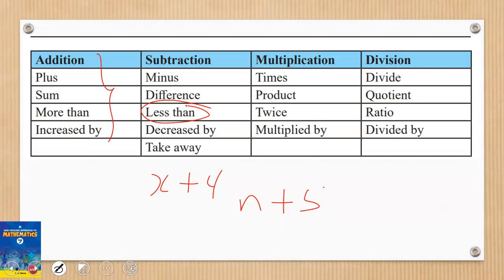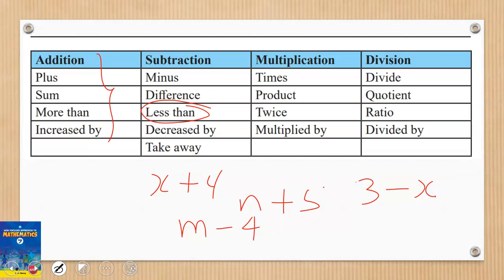But when we come to inequalities, there will be a slight difference if you're using less than. So for example, if I say a number take away 4, or if I say the difference of 3 and a number, then that is what will happen.